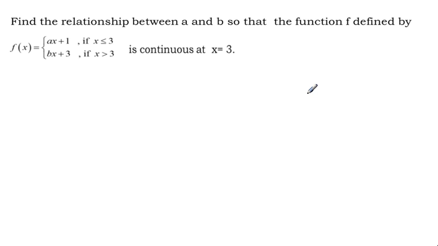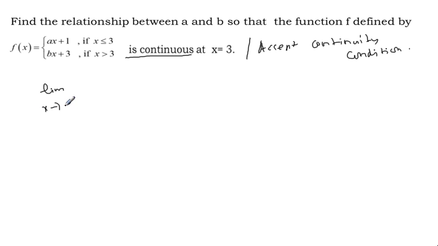And what is the next question? Find the relationship between a and b so that the function f defined by f of x equal to ax plus 1, a linear function, if x is less than or equal to 3, and another linear function bx plus 3 if x is greater than or equal to 3, is continuous. It is already given that it is continuous, so we accept the continuity condition. The limit as x approaches 3 from the left side must be equal to the limit as x approaches 3 from the right side, which must be equal to f of 3.